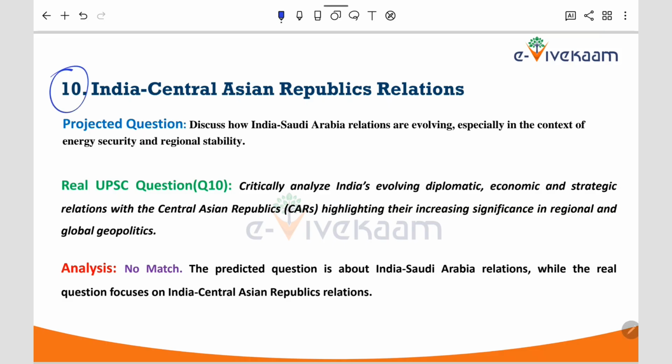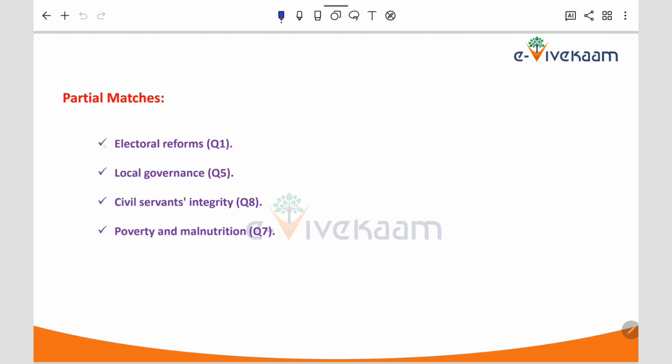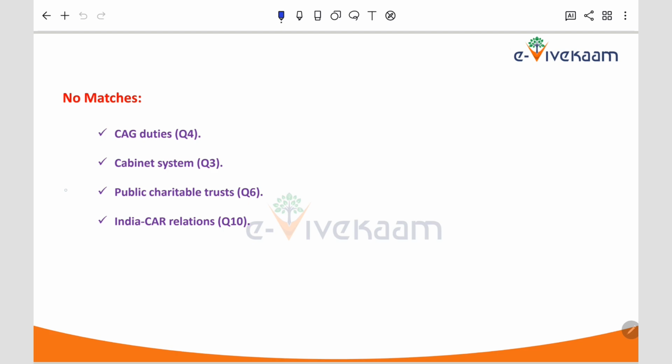Moving further, here the real UPSC question is focusing in general on Central Asian republics, whereas the projected question is focusing on India and Saudi Arabia relations in specific. So we can say it is a no to partial match. So to conclude, there is one direct match, 4 questions which are partially matched, and 4 questions which are not matched.